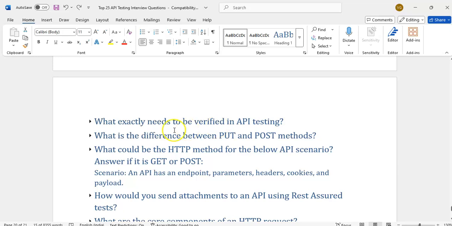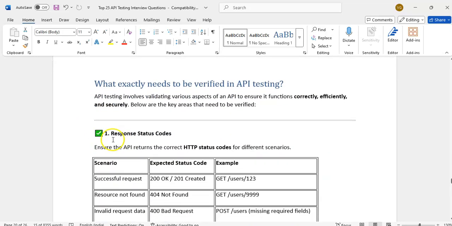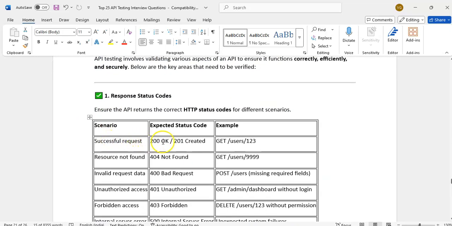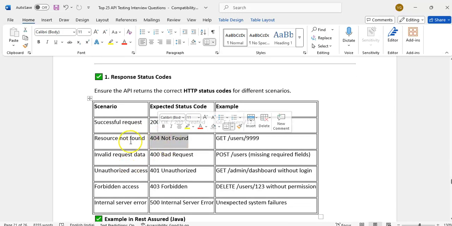What exactly needs to be verified in API testing? Successful requests: whether 200 is coming, and for created we get 201. Resource not found: are we getting 404 or not?